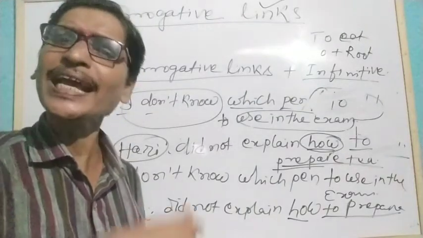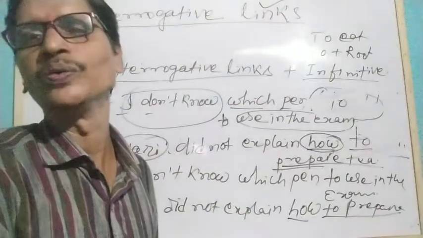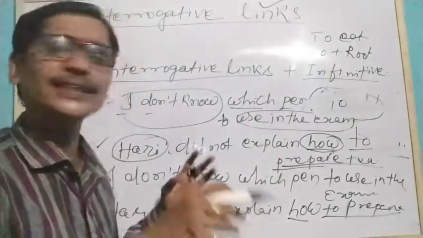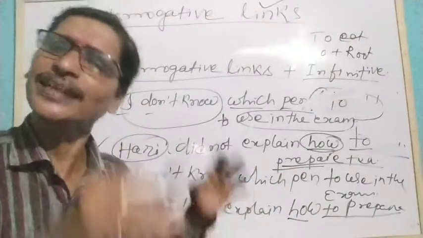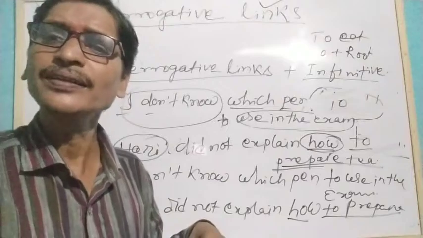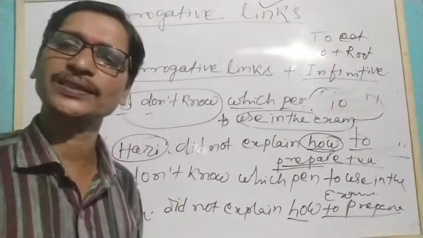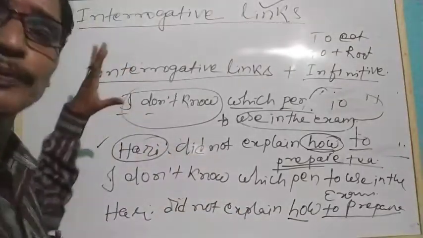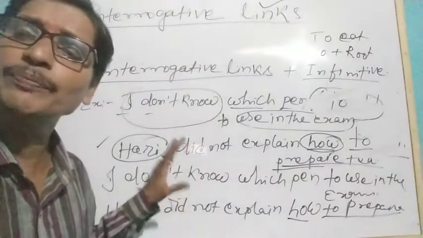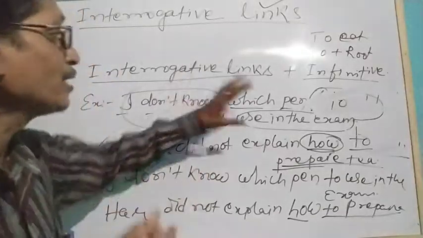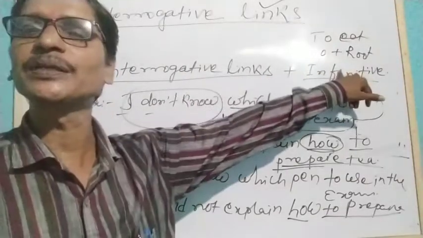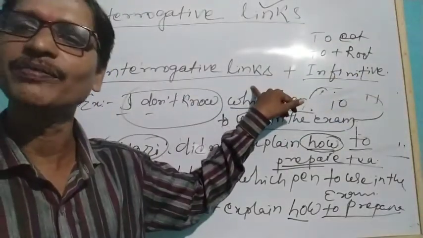Tell him what to do. Understand? So ask, tell, request, these words are called the words of request. In that place also, if the verbs of request are used, we can use to plus infinitive after the interrogative links.